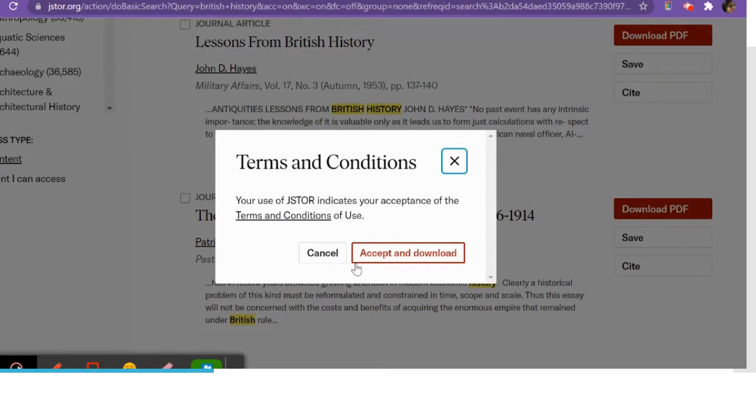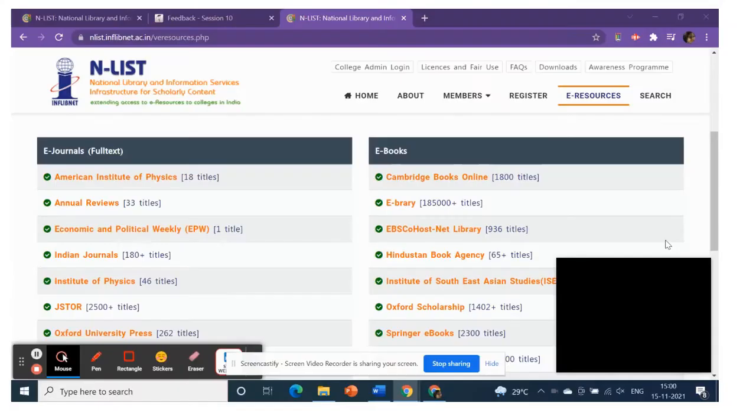Once you click on the accept and download button, it takes you to another tab, and you can download it.